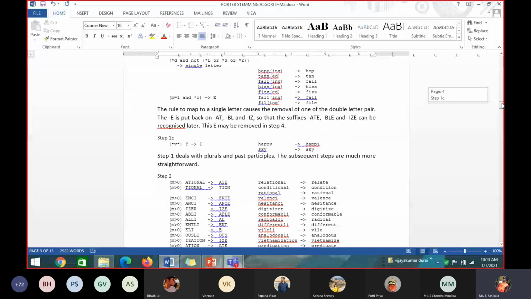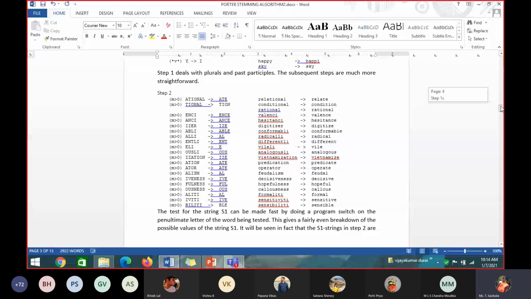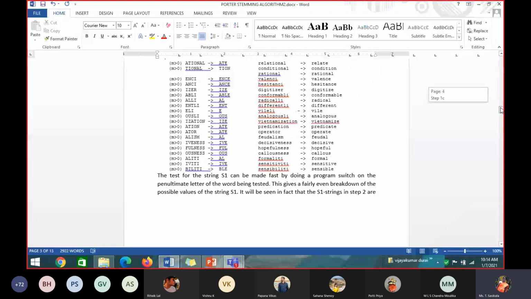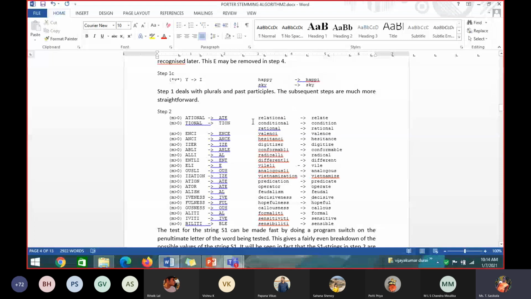Okay. See, I cannot ask you any questions because there are so many rules they have written. You cannot mug up all these rules. For your understanding, I am telling how they have written a rule. Later on, if you come to step 3, 4, 5 and all, they have taken M value into consideration, and if the word ends with this suffix, it will be replaced by this. So this is the algorithm which they have written.